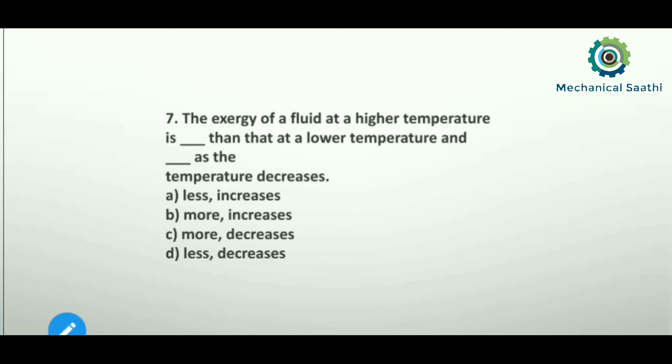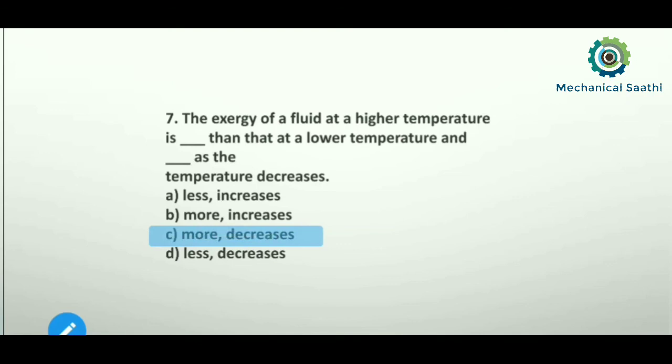Obviously, when temperature decreases in any system, the exergy, that is the work available in that system, will also decrease. So option C is matching with our answer: the exergy of a fluid at a higher temperature is more than that at a lower temperature, and it decreases as the temperature decreases. Obviously, option C will be the correct answer.